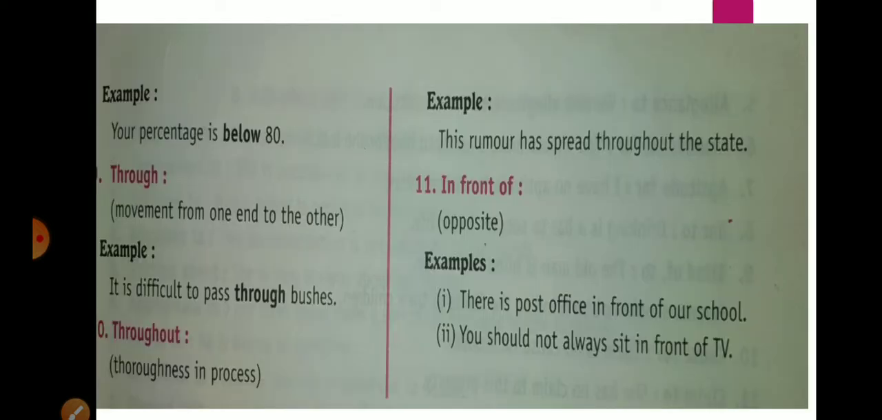Next is through. Through means movement from one end to the other. It denotes the movement from one place to another place. For example, it is difficult to pass through bushes. Means it is difficult to go or to pass through bushes. We cannot cross the bushes.